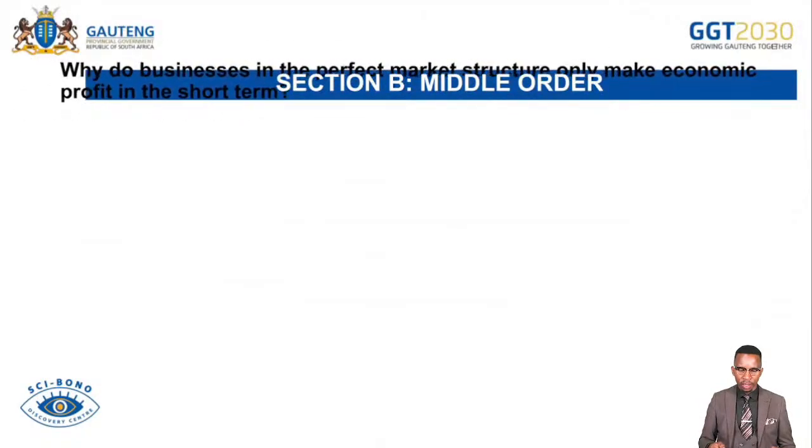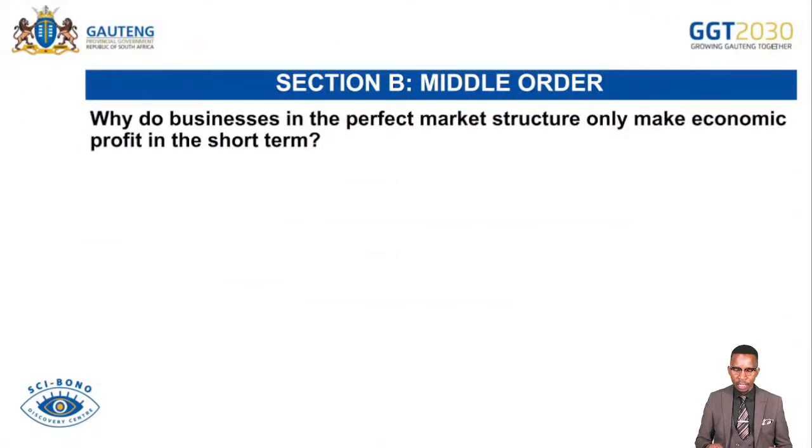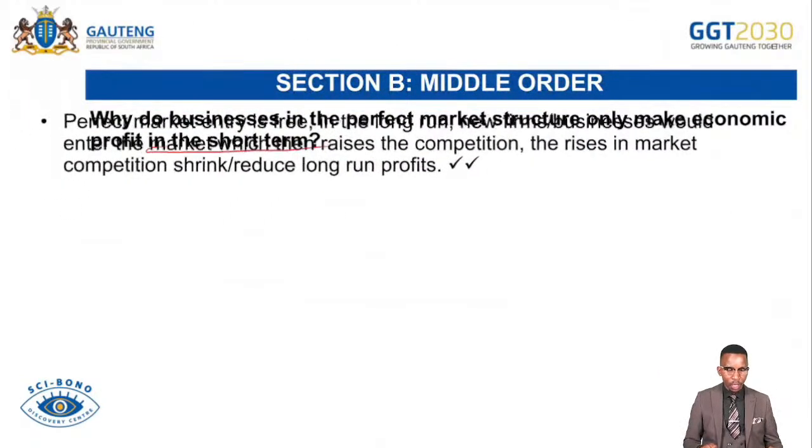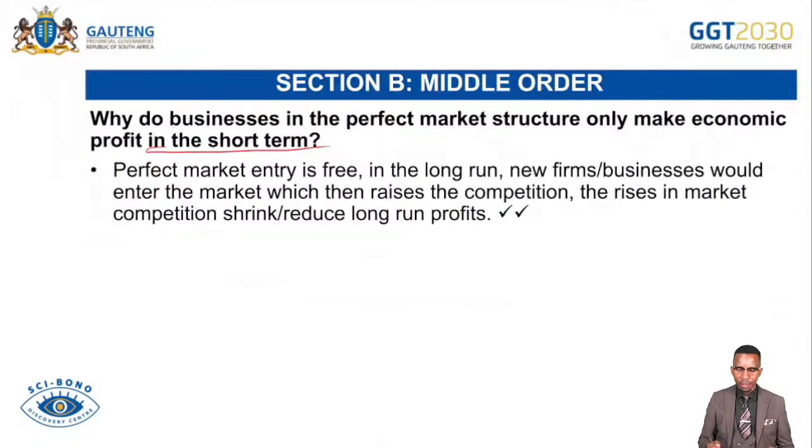Then with the middle order in this case, why do businesses in the perfect market structure only make economic profit in the short run? So they make economic profit in the short run. So let's check, why do they make economic profit in the short run? So in perfect market, entry is free. In the long run, new firms or businesses would enter the market, which then raises competition. The rise in market competition reduces the long run profit.